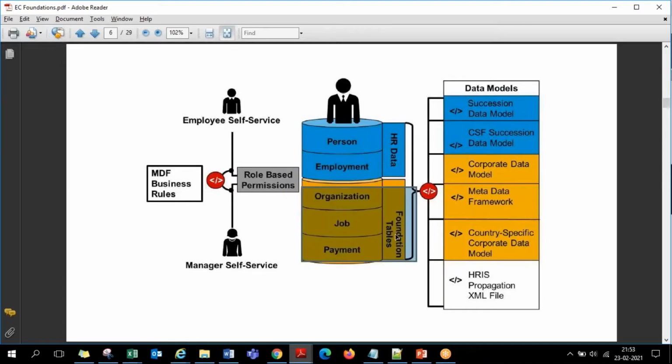And that data is what we call foundation data, where you are required to establish the company's organization structure, payment structures, job structures and all. So what are the list of positions in the company, the list of jobs in the company, you are required to define. Tomorrow when you are required to hire an employee, against which position are you hiring him? As a manager or a senior executive or an analyst, a consultant, a project manager, some position has to be assigned. So a master list of all the positions has to be configured. So that is all the foundation data of the company that has to be established. In some other terms, people also call it master data.